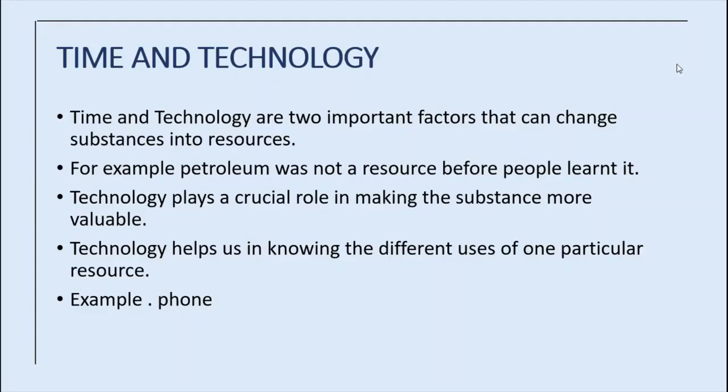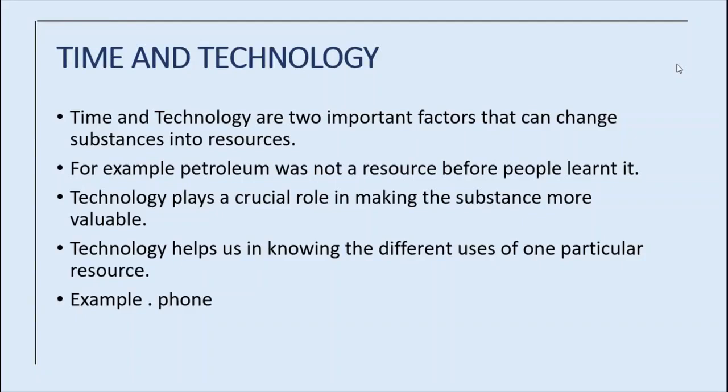See, for example, we take a telephone. After the telephone was invented, we used it to talk, but nowadays the phone is a mini computer, isn't it? Whatever provisions are given in the computer, most of them are provided in our phone. That is due to technology. So technology helps us know the different uses of one particular resource.